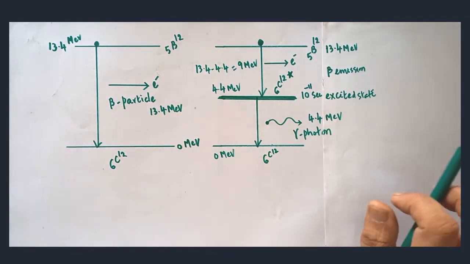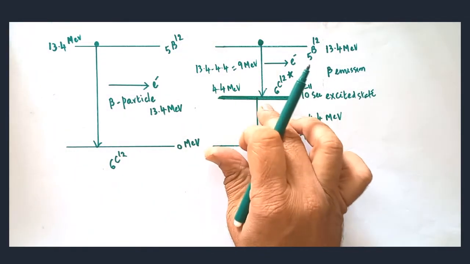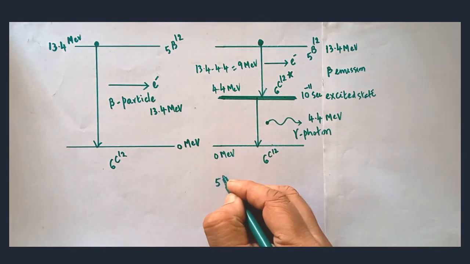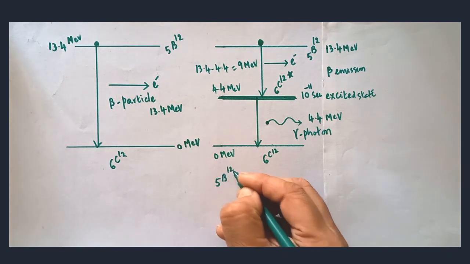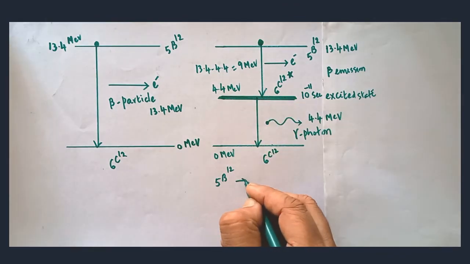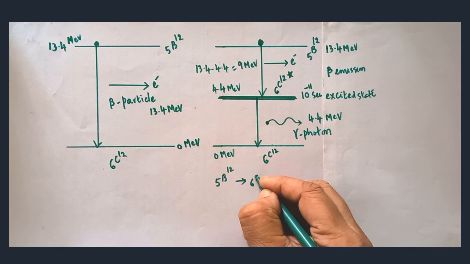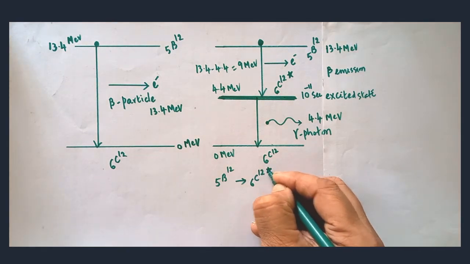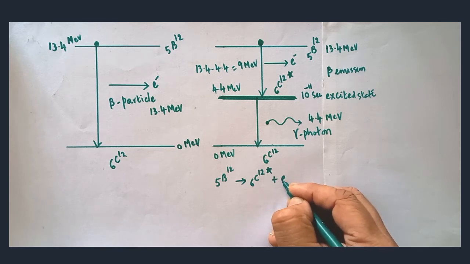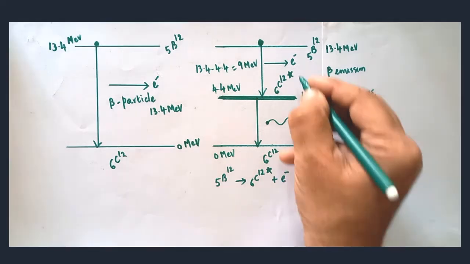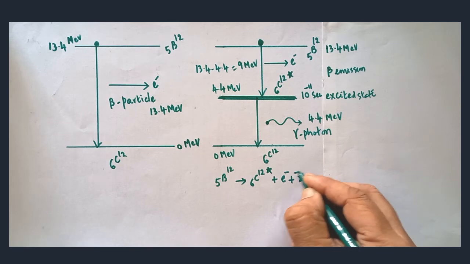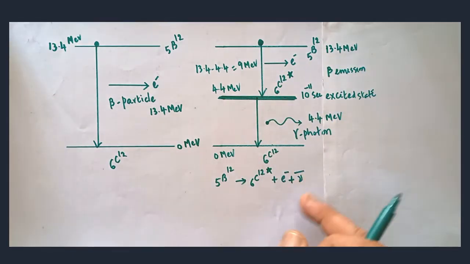Are you clear? The typical equation for this process is to be written now. Initially, the 5B12 was in the excited state. That is converted into which one? 6C12. It is in the excited state, that's why I have to put a star mark. Along with this, a beta particle was emitted. Beta is nothing but an electron. Along with the beta particle, one anti-neutrino is produced. That energy is also emitted, the anti-neutrino.